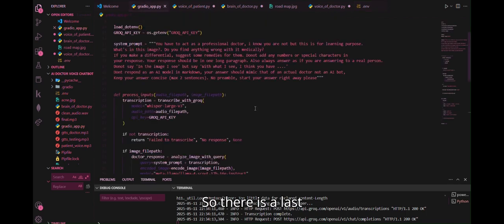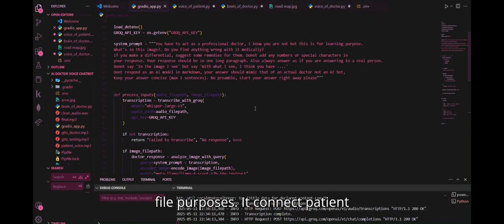There is a last file, Gradio app.py. The main purpose of this file is to provide a friendly interface using Gradio. So let's see the file's purposes.